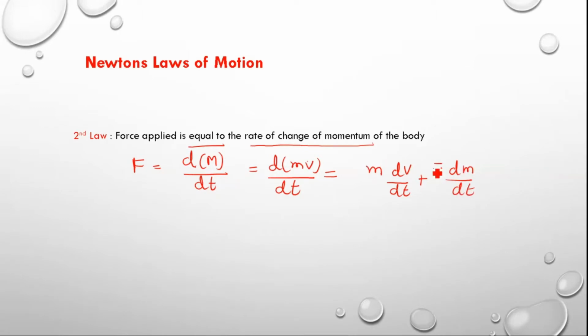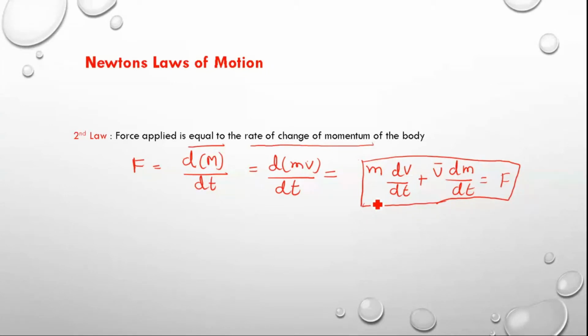Now this is what is equal to force. If I ask everybody what the second law is, you normally say F equal to ma, but it's not like that.